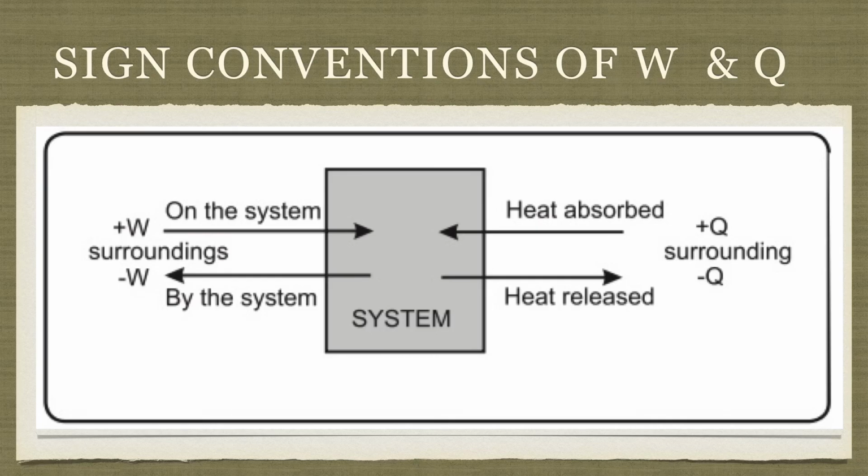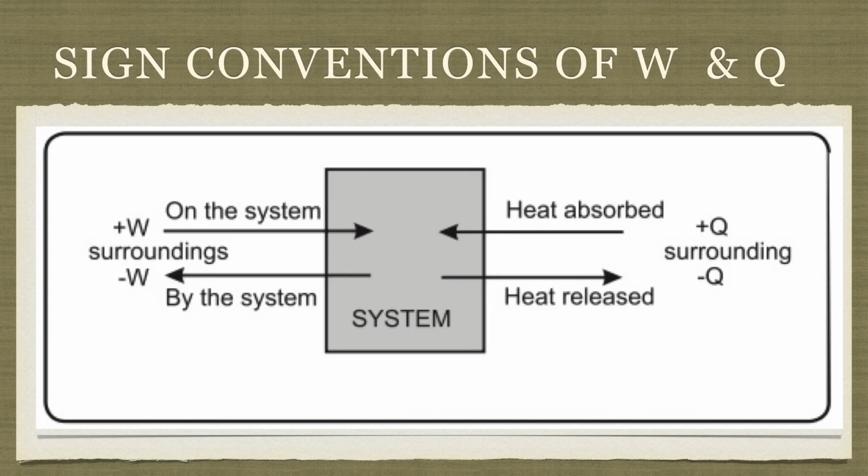Okay, now to learn about W, that is the work. If work is done on the system by the surrounding, then it will be plus, positive sign. Now the reverse way: the work is done by the system on the surrounding.